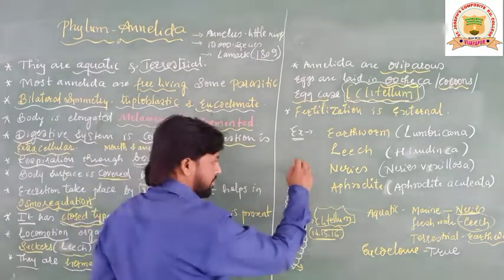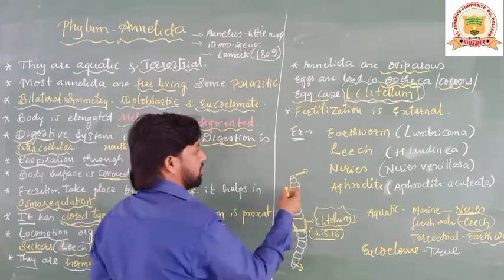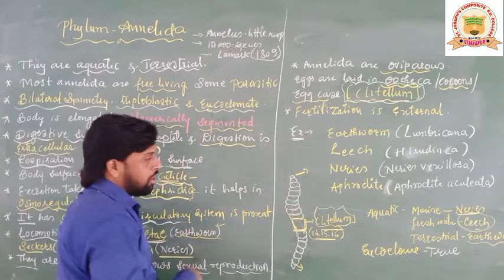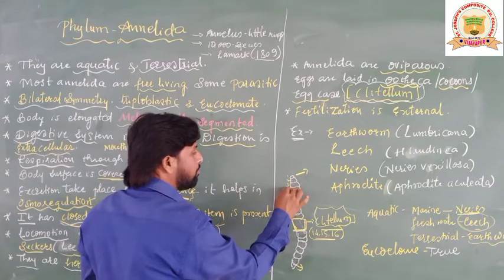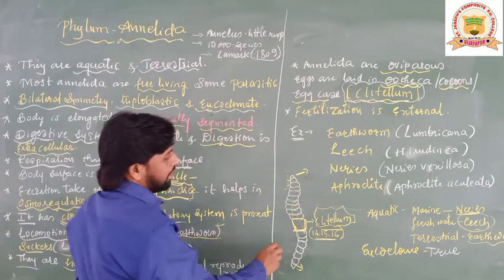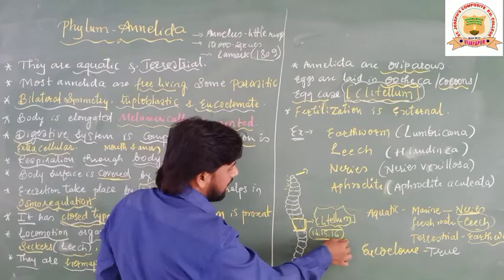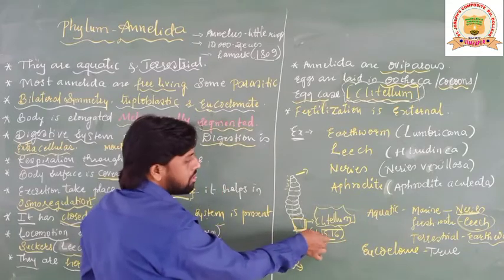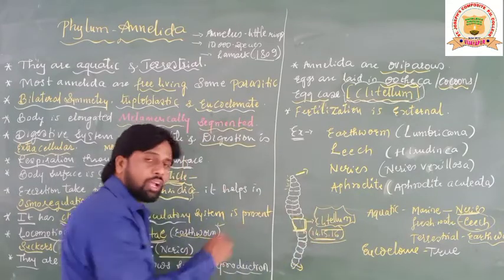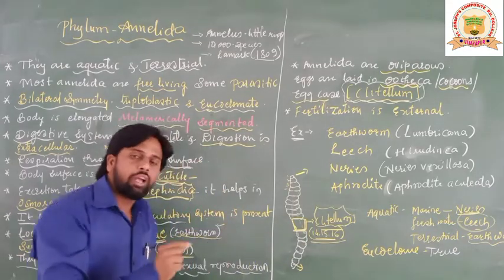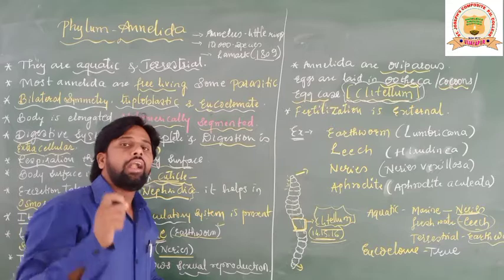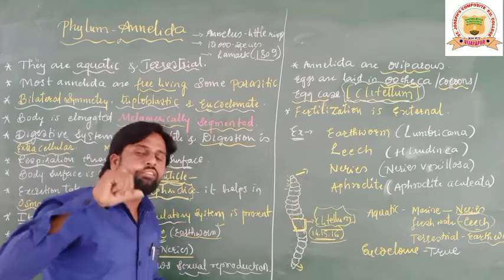Now, where is this clitellum present? If you number the segments of the Annelida 1, 2, 3, 4 like this, the clitellum is present in the 14th, 15th and 16th segments.